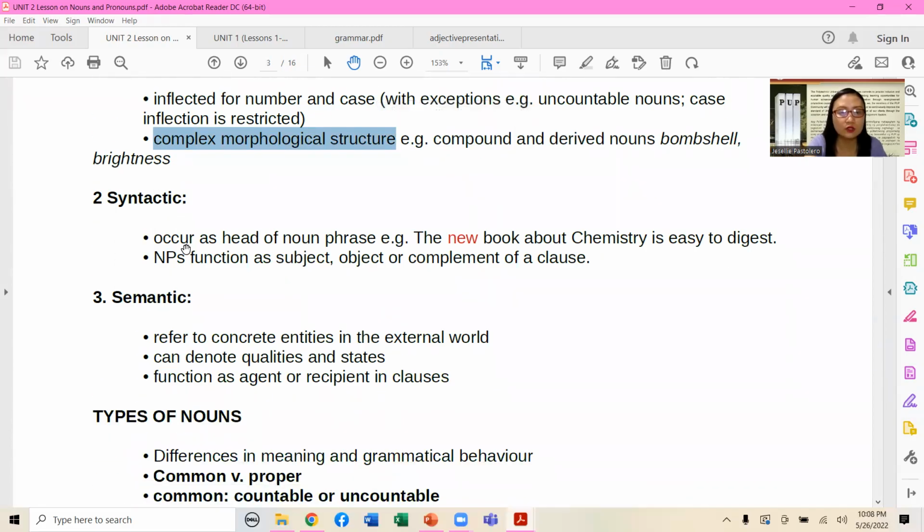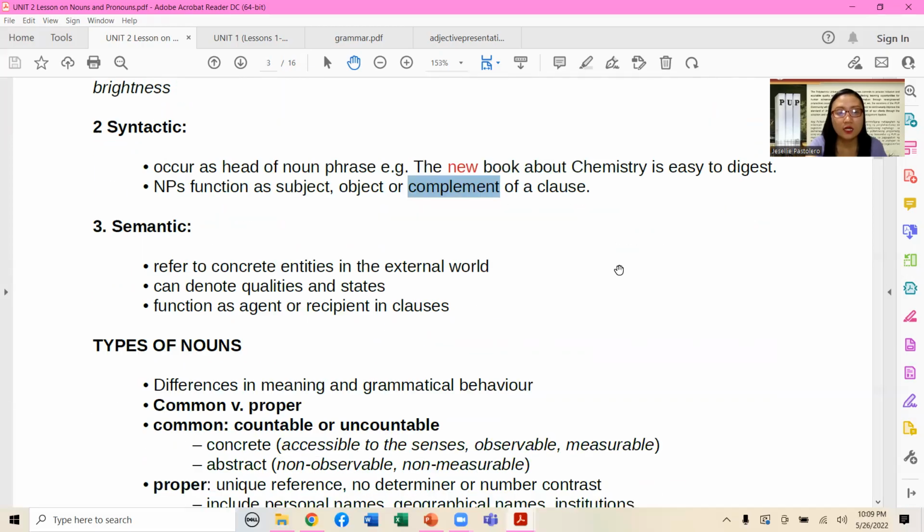Syntactically, when we talk about nouns, a noun always occurs as the head of the phrase. Example given, the new book. This is a combination of a determiner, an adjective, and the noun book. So these three constituents are considered an NP. Within the noun phrase lies our noun, which is the book. Noun phrases function as subject, object, or even object of a clause. So remember those things.